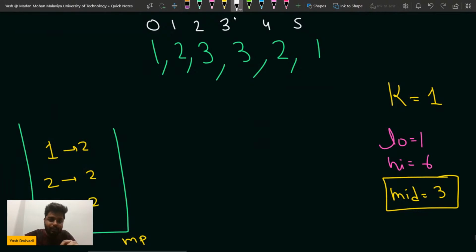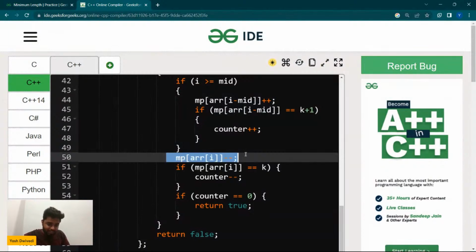I will tell you where my mid is currently pointing. Mid value is 3. So this value is not greater or equal to 3. In that case, I come to this part and I will decrease the frequency of this ith guy, right?